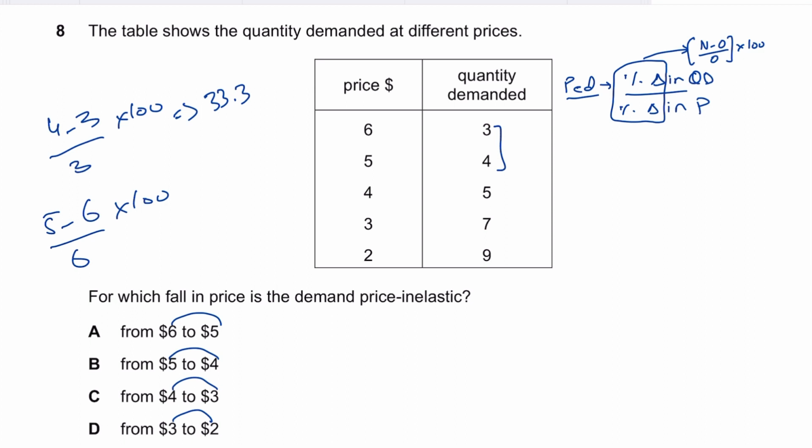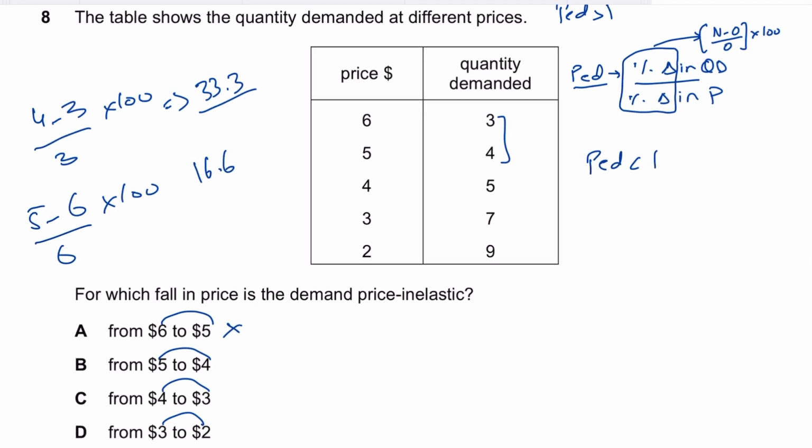Divide by the percentage change in price, and that is 16.6. So if you divide 33.3 by 16.6, obviously the answer would be greater than 1. Whenever the numerator is more than the denominator, the answer would be greater than 1. So this shouldn't be the answer, because if PED is greater than 1, that is actually elastic. And if PED is less than 1, it's inelastic.